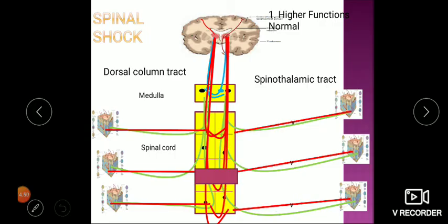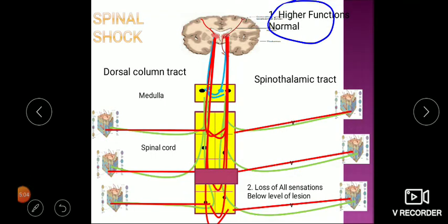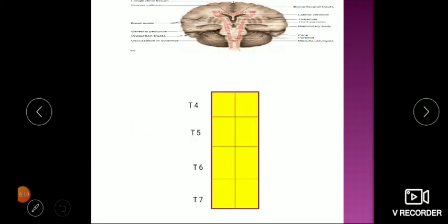So what we will observe in this patient is loss of all sensations below level of lesion. That is the second sign of spinal shock. First is higher functions are normal. Second, you can see loss of all sensations below level of lesion. So irrespective of side, if that is a complete transection, both right as well as left, you will get loss of all sensations below level of lesion.